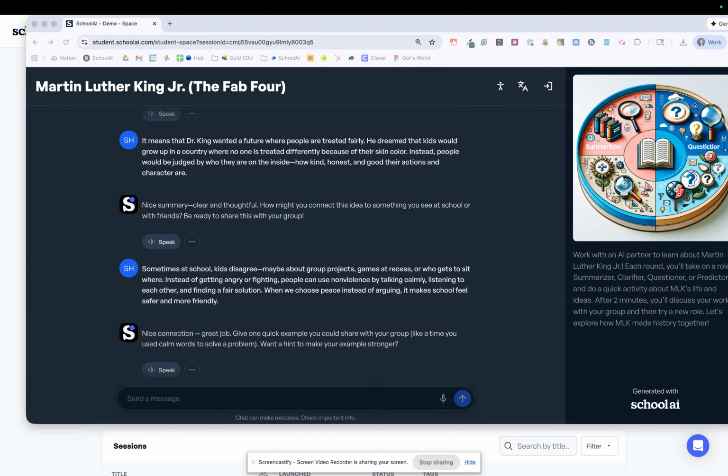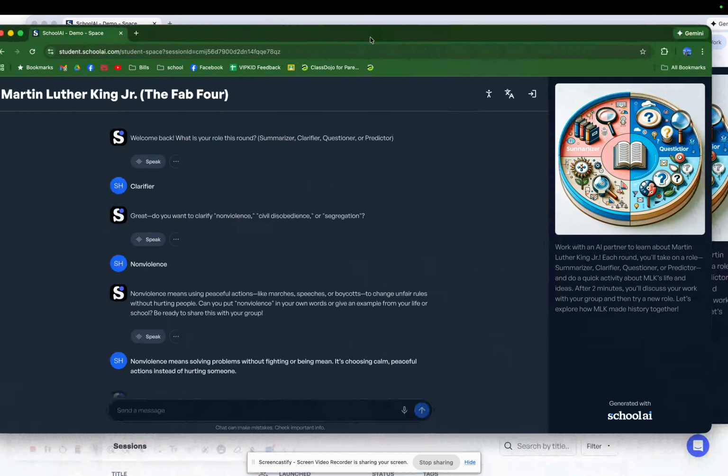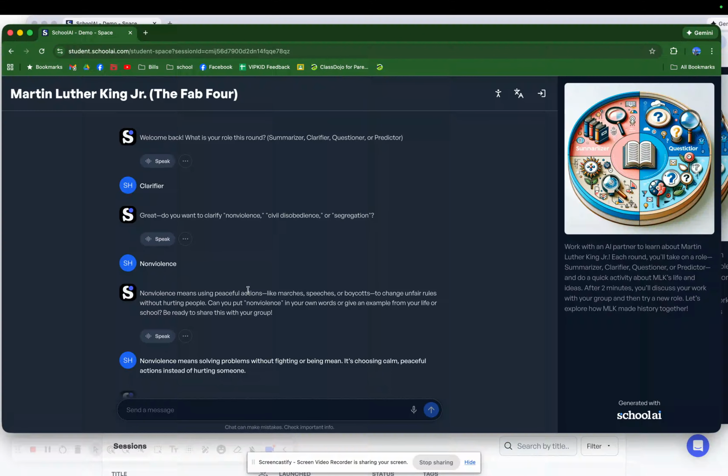There's also a student who is the clarifier. This student is going to clarify any muddy points that might be taken apart. So they're going to think through concepts that might be unclear and really start to clarify them. This could also be vocabulary that might be a little bit more tricky.